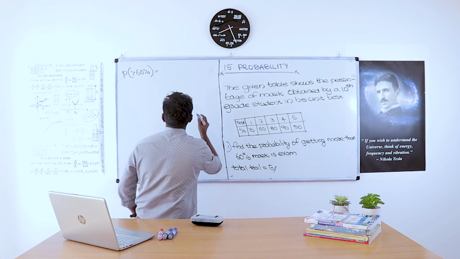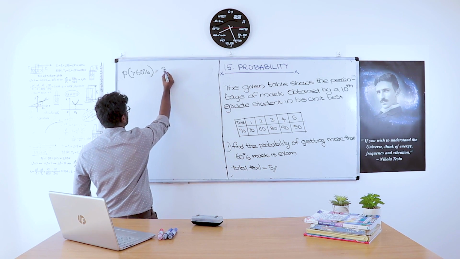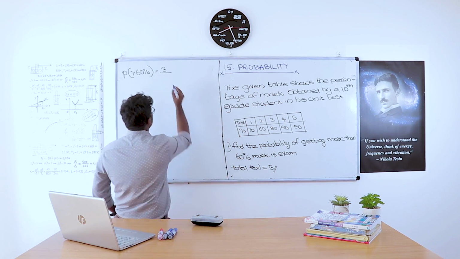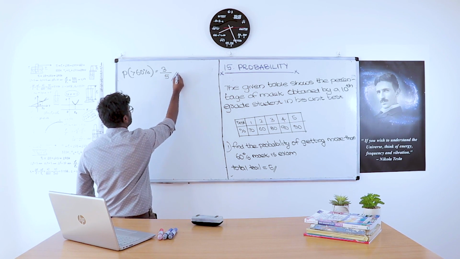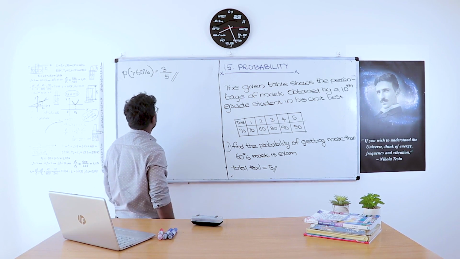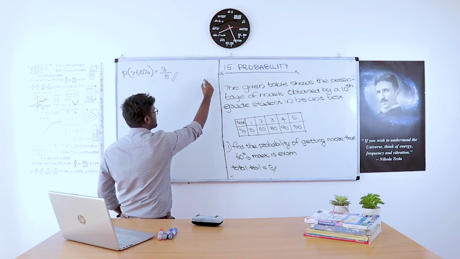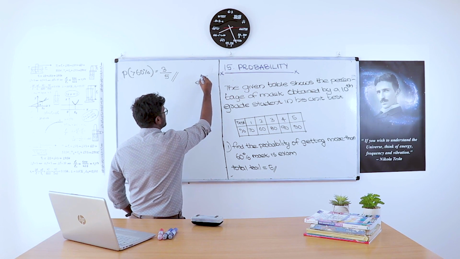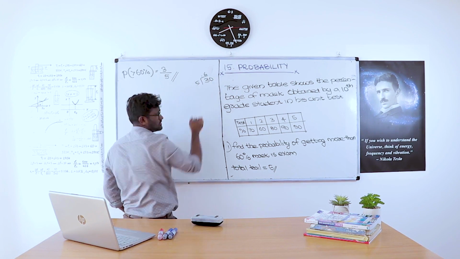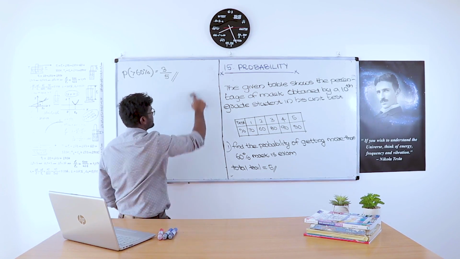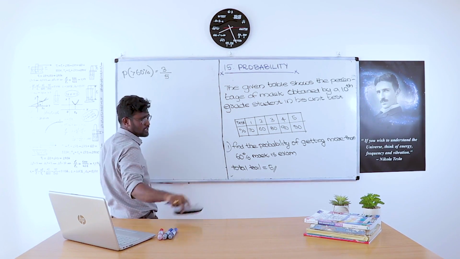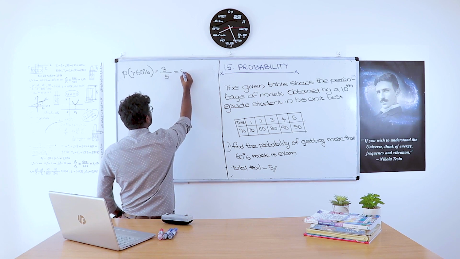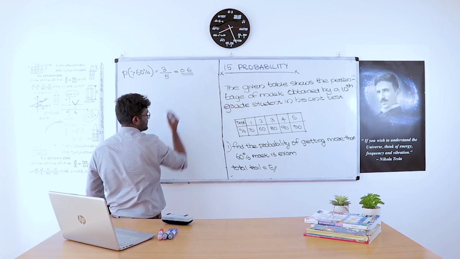So there will be 3 times he scored more than 60 percentage. 3 by, what is the total number of trials? 3 by 5. So the answer is 3 by 5. What is 3 divided by 5? 0.6. So the probability is equal to 0.6.